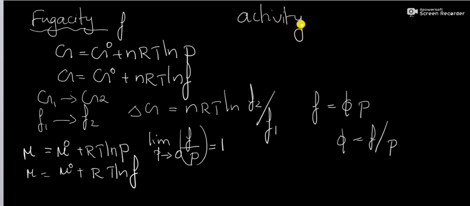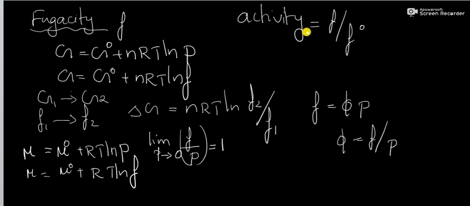That is, the activity of a substance in a given state is defined as the ratio of its fugacity in that state to its fugacity in its standard state. That is, activity is equal to F divided by F0, and activity is a unitless quantity.